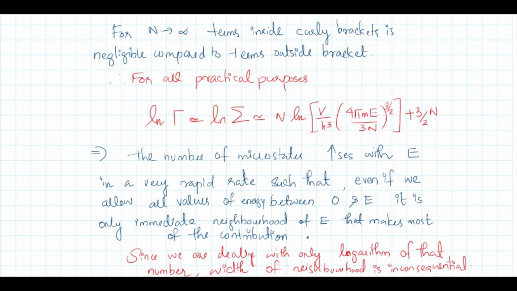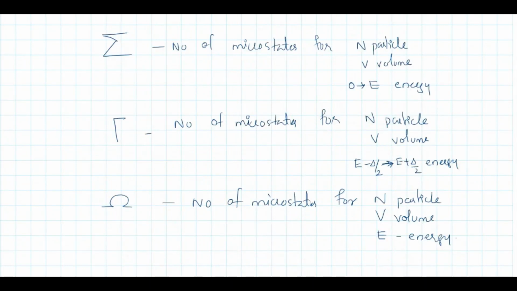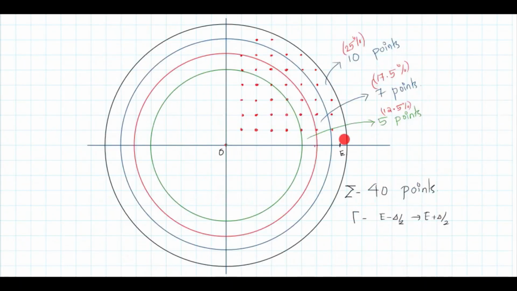The important fact is that we are considering only the logarithm of this number, so we can safely neglect even the width of that neighborhood. Most of the contribution comes from just that particular energy. In the asymptotic limit, considering only the log of that number, the entire contribution comes from that particular energy itself.